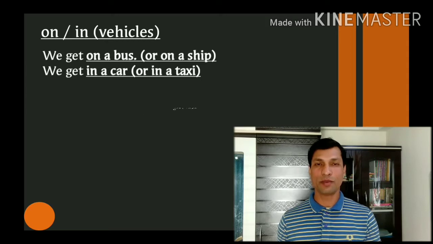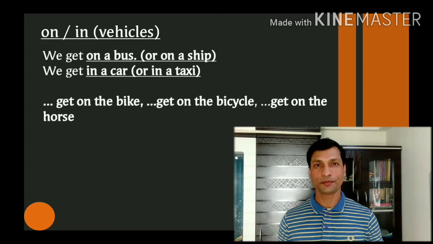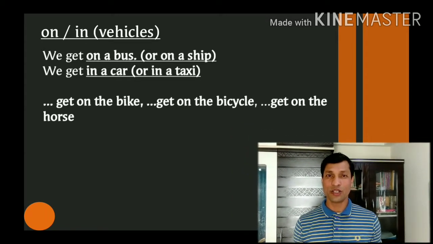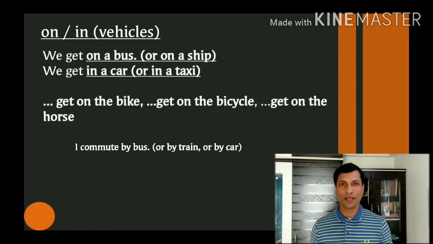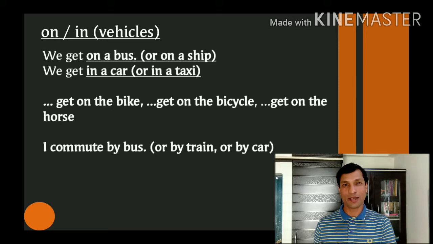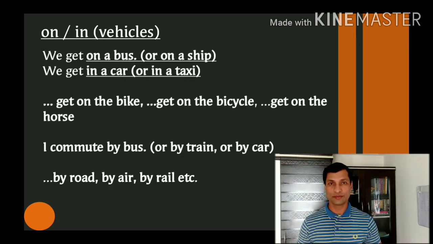For example, get on the bike, get on the bicycle, get on the horse, etc. When we are talking about the transport vehicles in general sense, we use by. For example, I commute by bus. How do you commute? Some people commute by car. This is true with the surfaces of traveling. For example, by road, by air, by rail, etc.